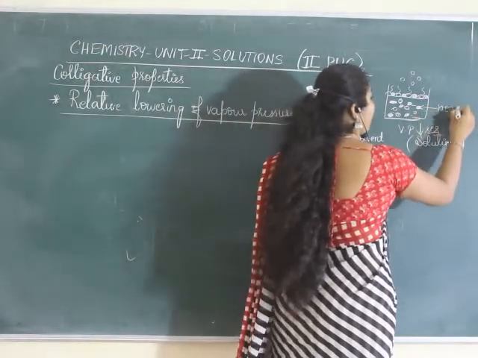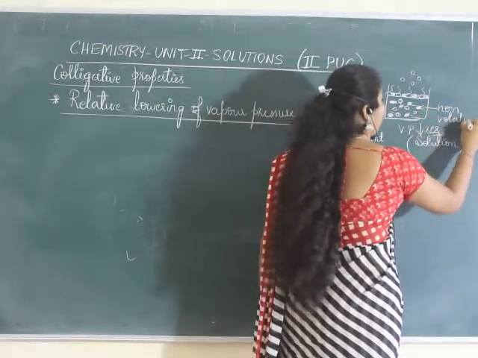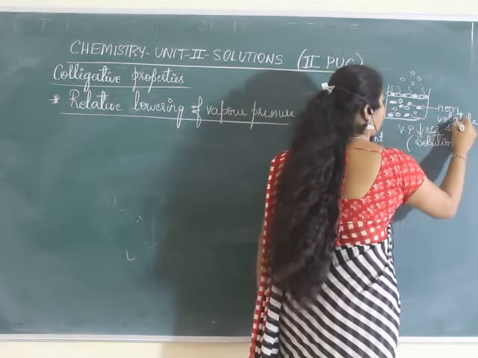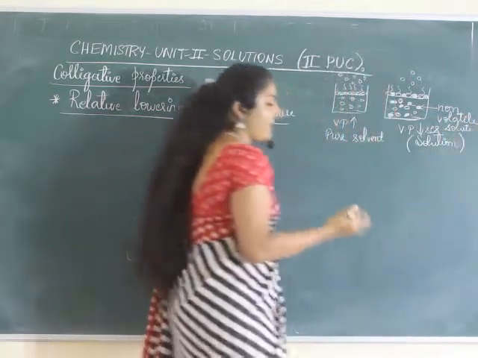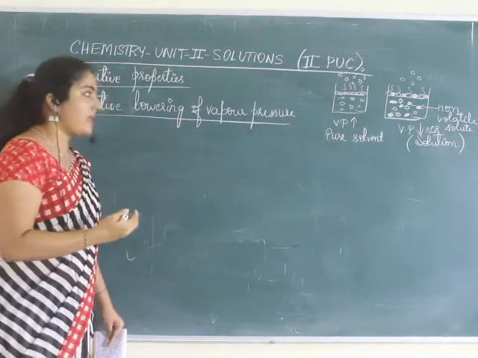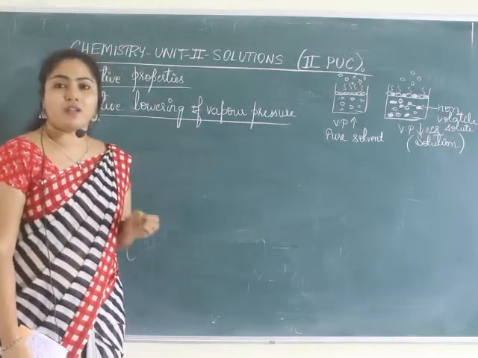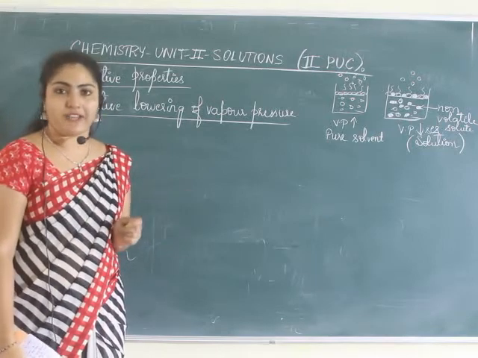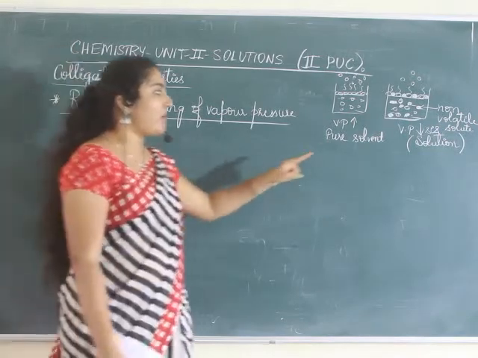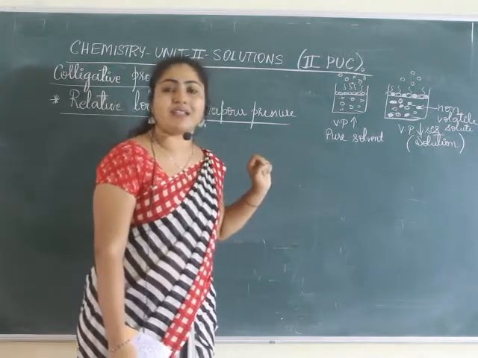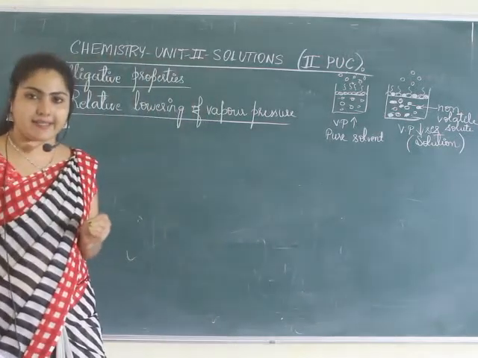What is it? Non-volatile solute. So how you can start writing a note on this: when a non-volatile solute is added to a pure solvent, then the vapor pressure gradually starts decreasing.